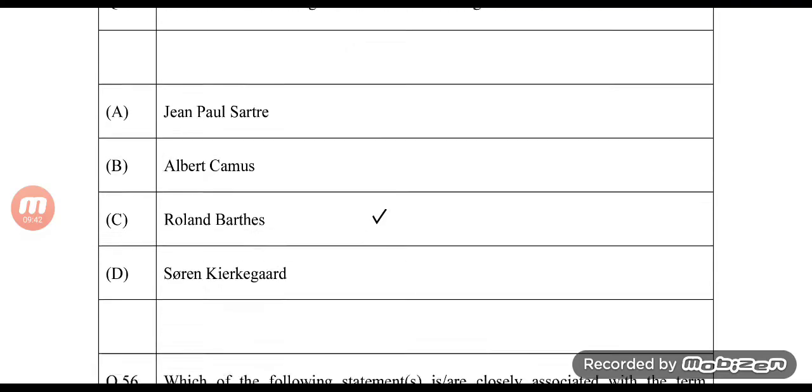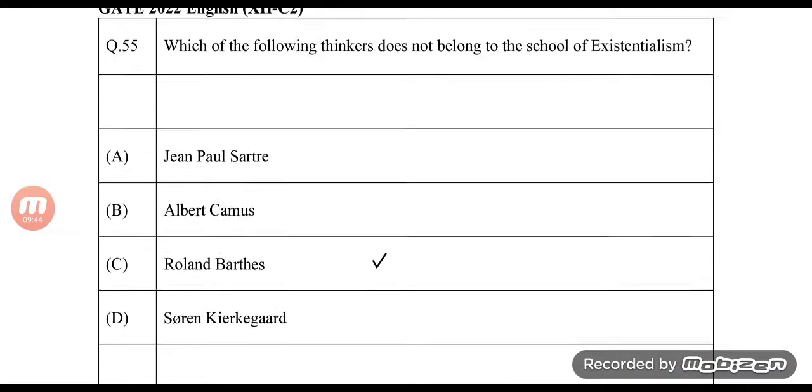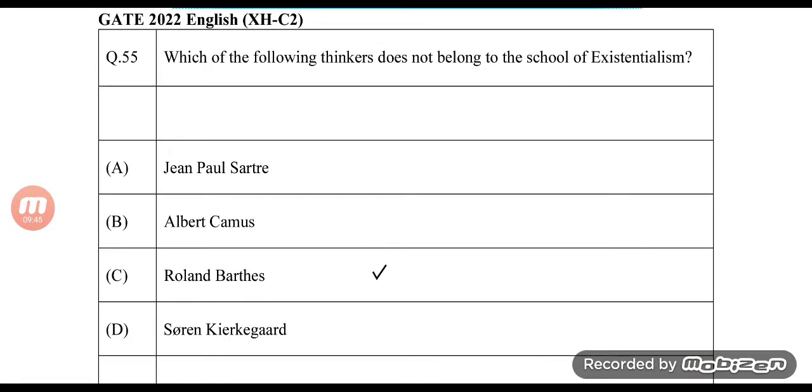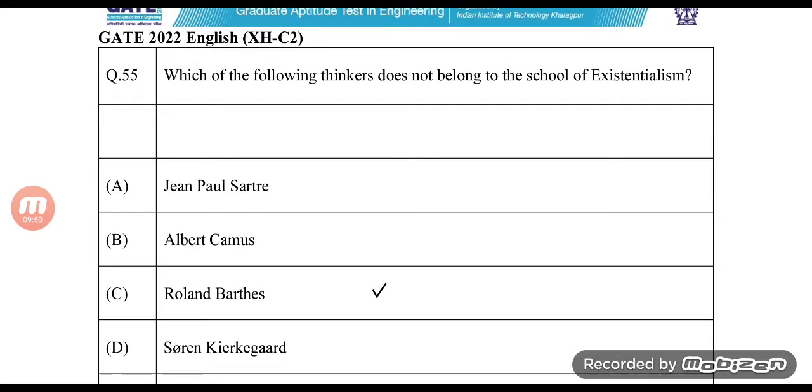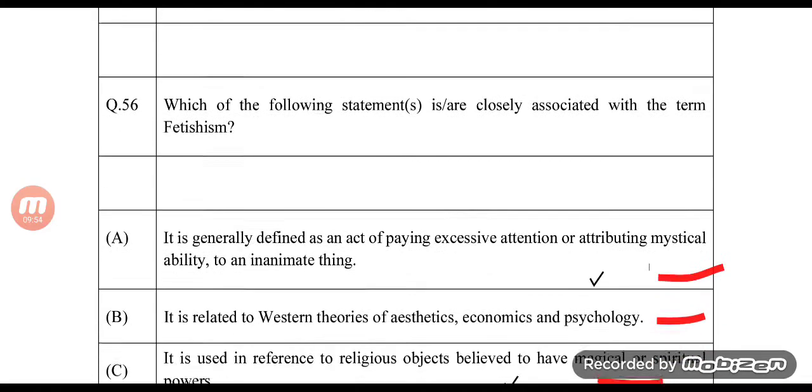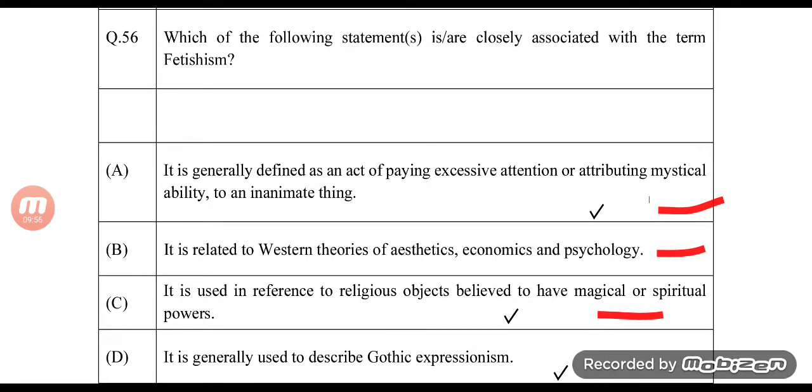Question number 55, easy, Roland Barthes. I did it wrong though, even though I'm saying it's easy. I did it wrong. It's not actually because of this Soren Kierkegaard. I mean, even though people read about him, I somehow was not aware about him. Question number 56.